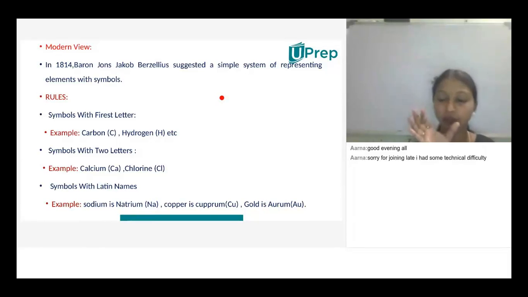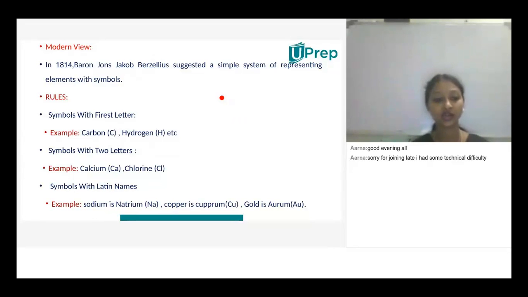So by using spellings, we can easily note down the symbols. Within that spelling itself, he has given prominence to the first letter, the second letter, even the 3-letter symbol. He has given some views and rules. Based on those rules only, even now, IUPAC is presenting the naming of the symbols for the elements.